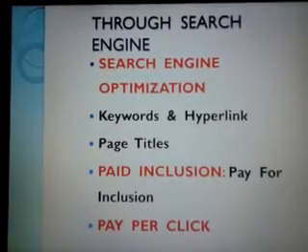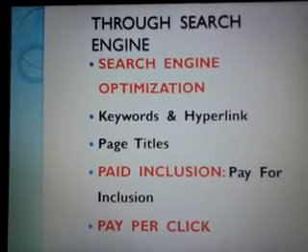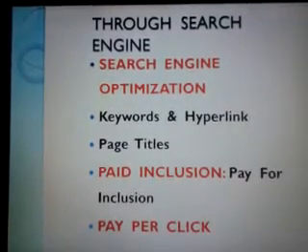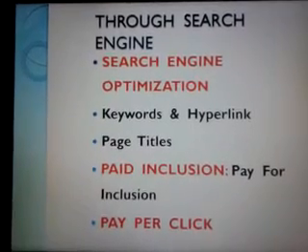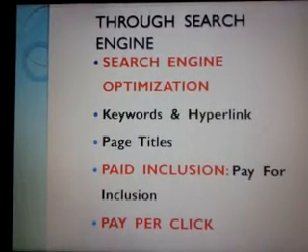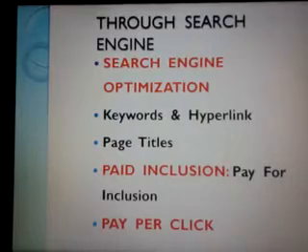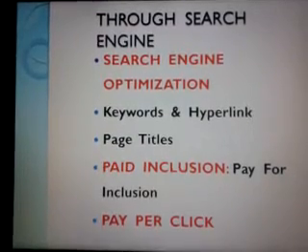Only A has to pay, and that too 8 rupees, because that was the bid amount. So this is a very cost effective manner for marketers to promote their websites on search engines.